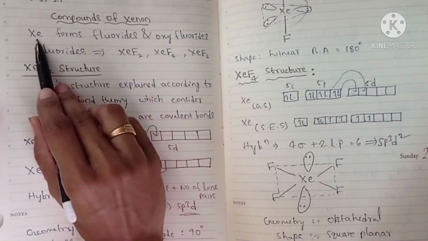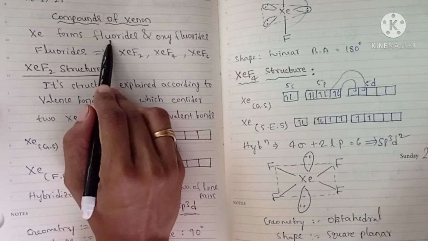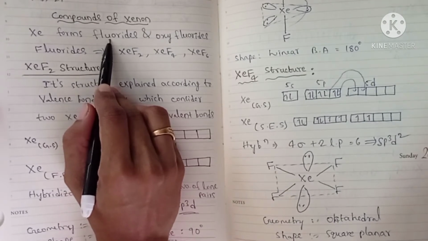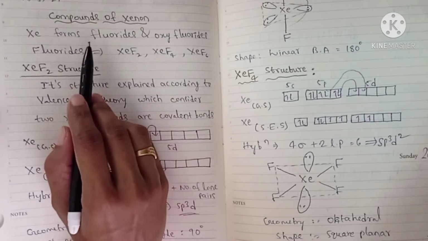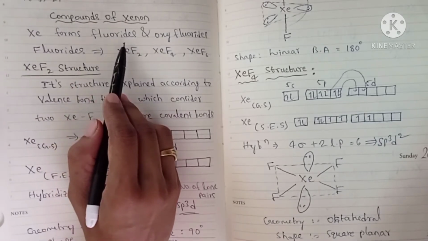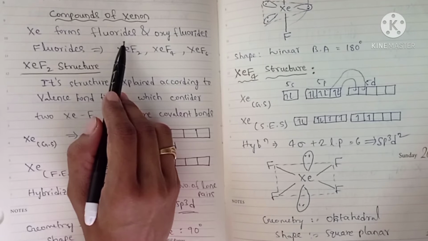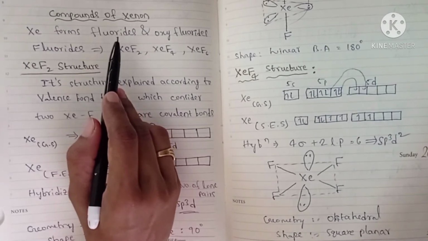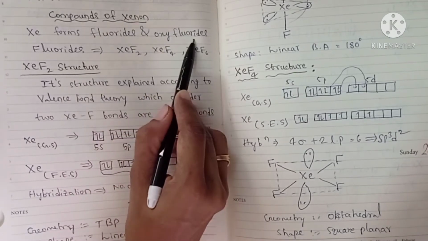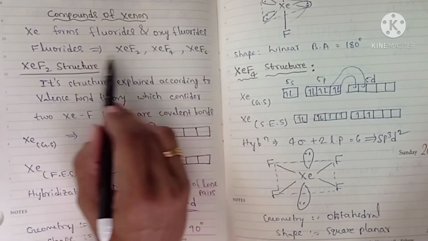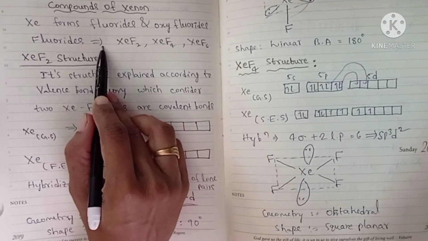But xenon forms some compounds. It is due to excitation of electron. In ground state it cannot form any compounds, but in excited state it will form some compounds. It will form fluorides, oxyfluorides and oxides. So in that we will see some compounds of xenon.